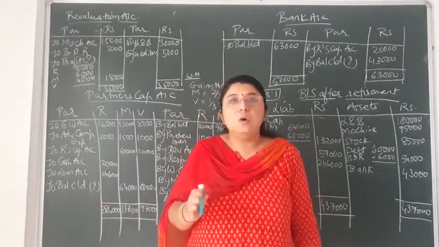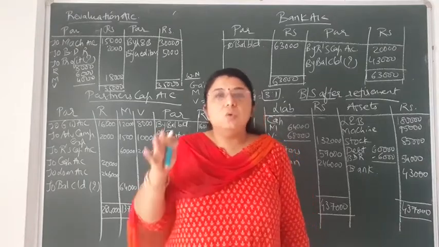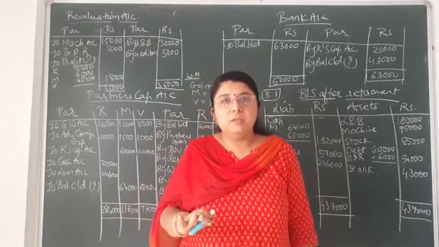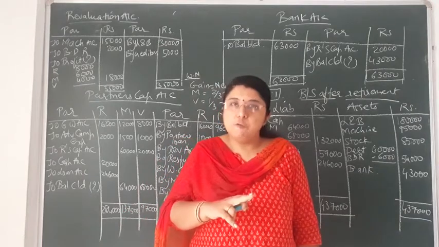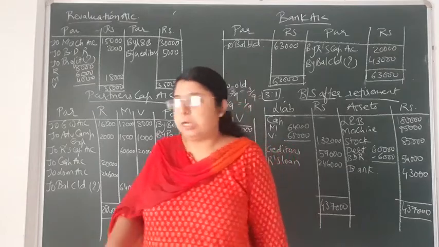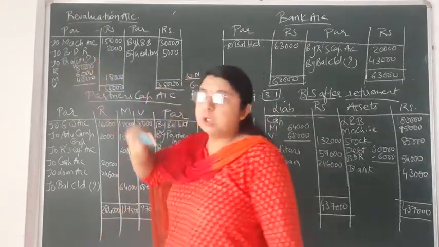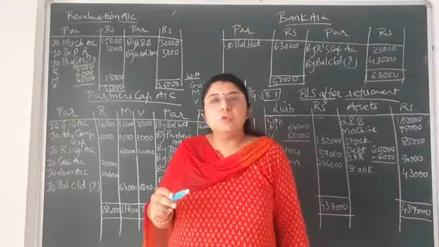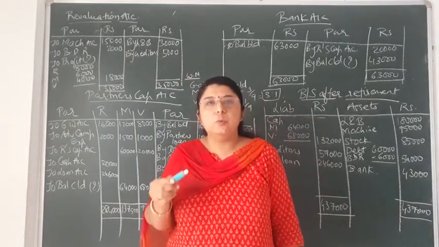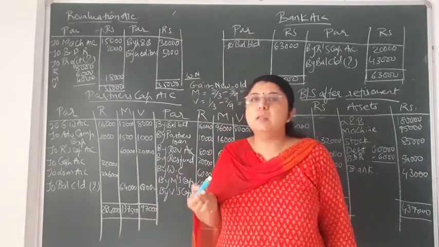Due to bad debt reserve, value of debtors is decreasing, and debtors is one of an asset. So due to decrease in the value of debtors, loss will occur to the firm, and that loss will be recorded on the debit side of the revaluation account. So here you can see on the debit side that I have written to bad debt reserve, that is 2,000. Why only 2,000? Because new bad debt reserve that you have to provide, that is 6,000, and already 4,000 has been provided in the old balance sheet.